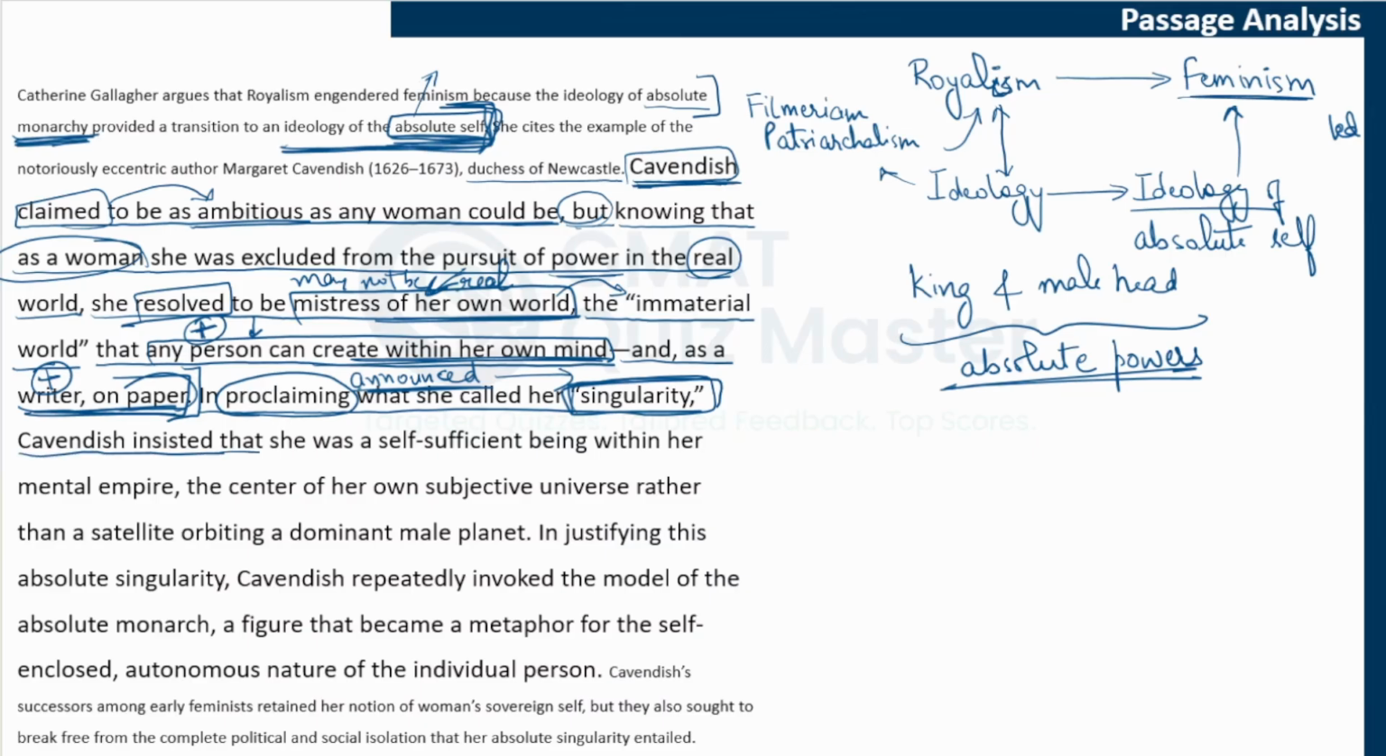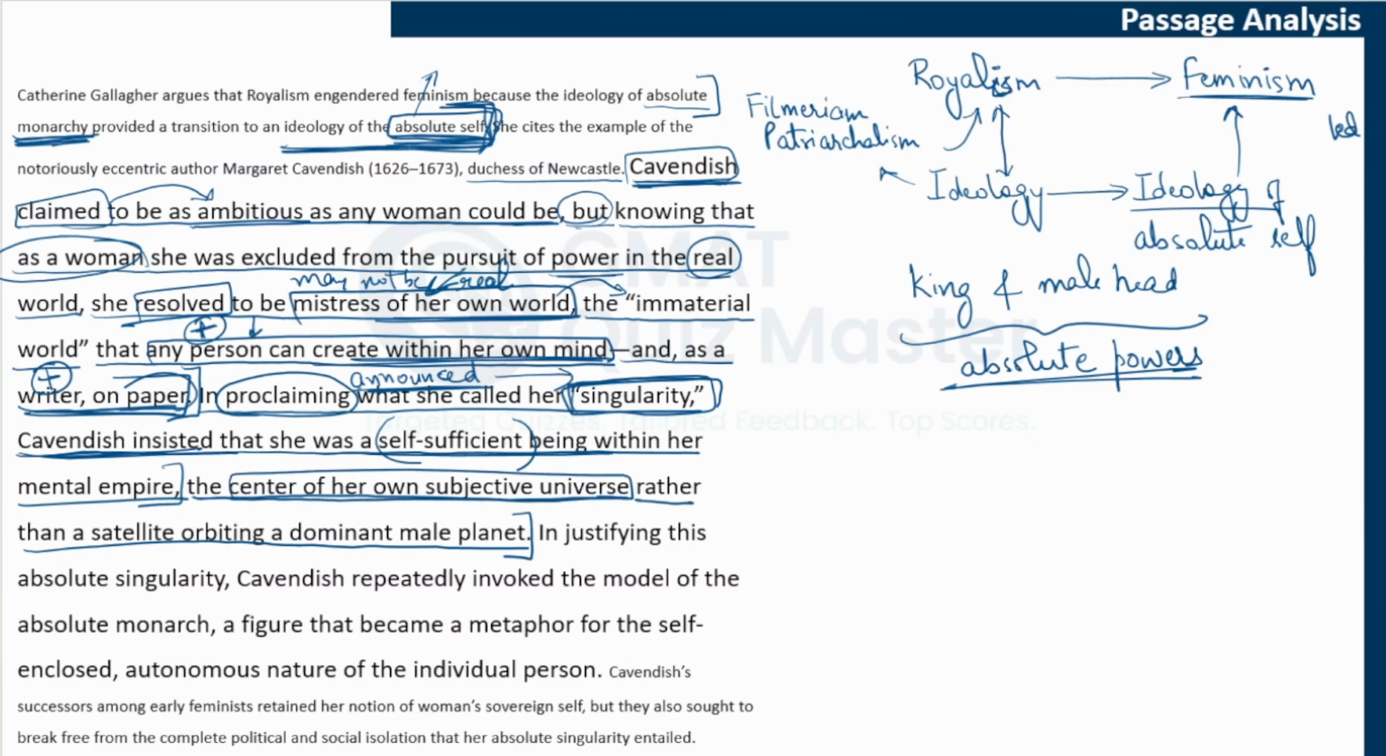Cavendish insisted that she was a self sufficient being within her mental empire. So, Cavendish, what did she say? That I believe that I am self sufficient. I don't need anyone in my mental empire, the center of her own subjective universe, rather than a satellite orbiting a dominant male planet. So, the one thing that is mentioned here is that she is self sufficient in her mental empire, in her own world. She is self sufficient. She does not need anyone. She is not dependent on anyone and she is the center of her own subjective universe. Center of her own universe means she is the main character there.